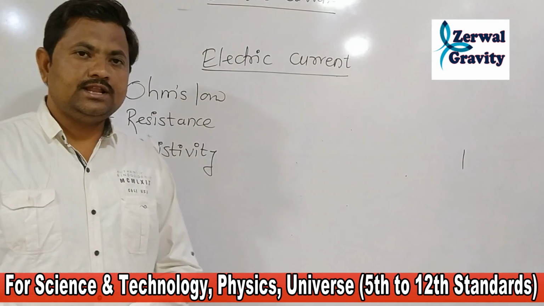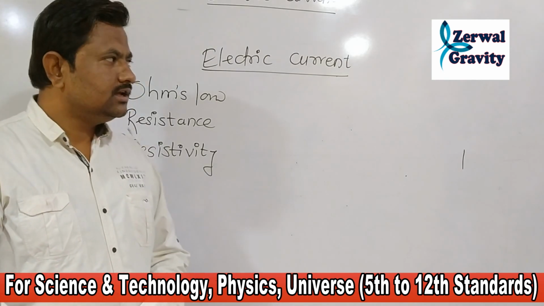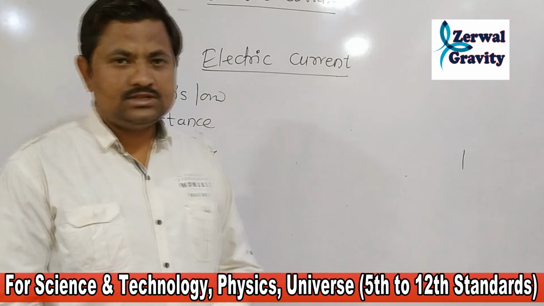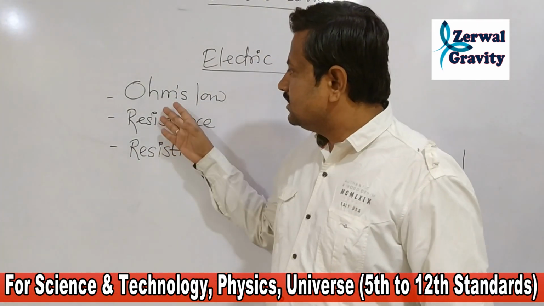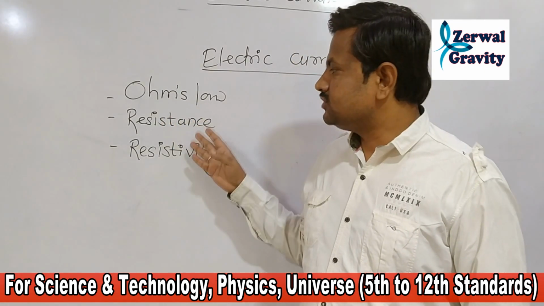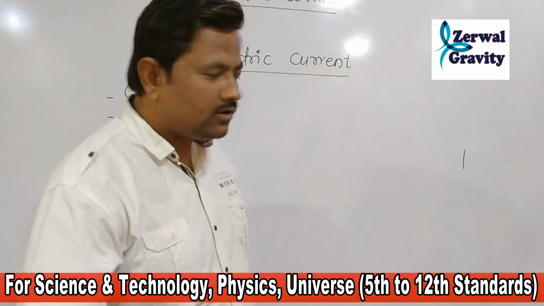The chapter is Electric Current. As we already started this chapter yesterday, and some topics of this chapter we have already discussed, today we will go through this topic: Ohm's law, resistance and resistivity. So what is meant by Ohm's law?